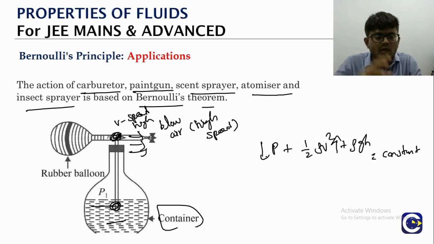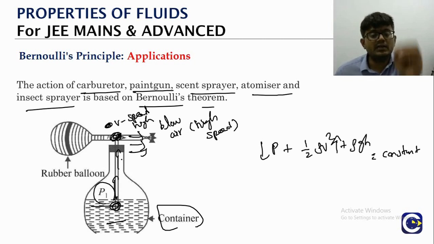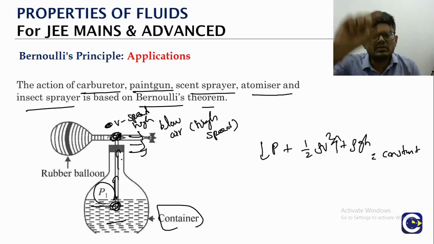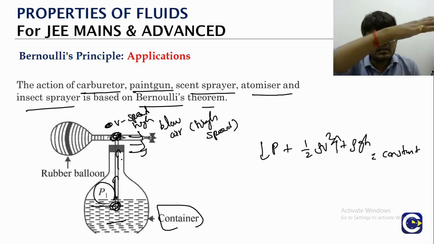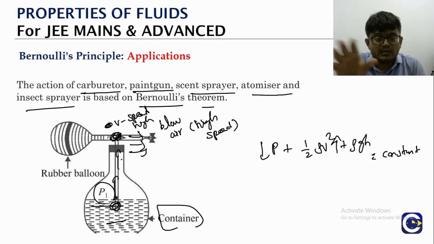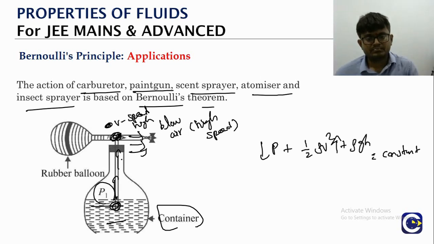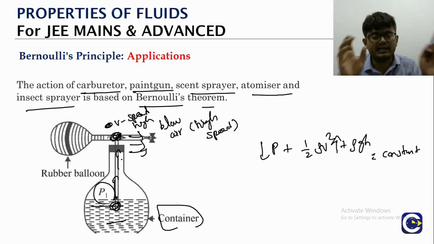So the moment we blow the air from the rubber balloon fast, the pressure at this point will get reduced. As the pressure is reduced there, at the bottom the pressure is P1. This will push the liquid up, and once the liquid goes to the top, since there is air blowing, it will push the liquid out and the liquid will come out like a spray. So this is the typical working of the paint gun, scent sprayer, carburetor, atomizer, insect sprayer. All of them work on the same principle.